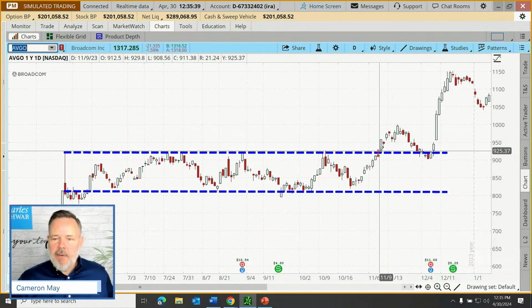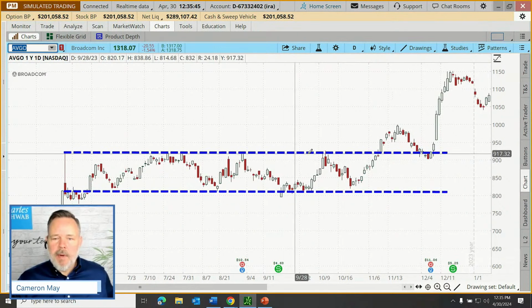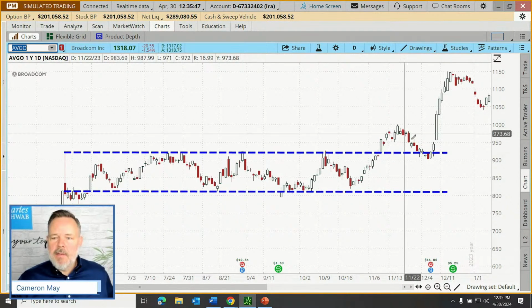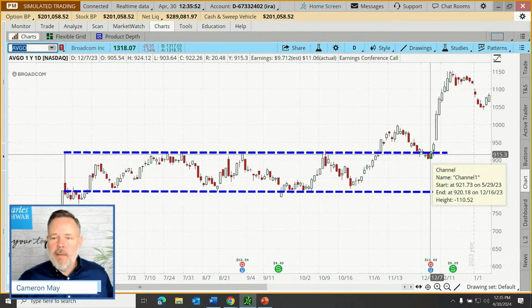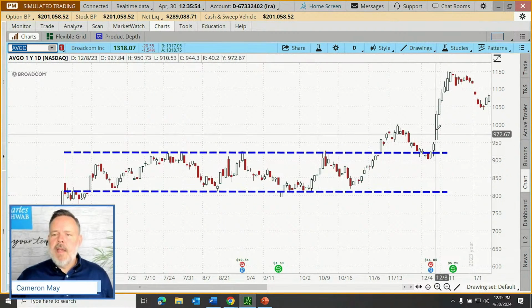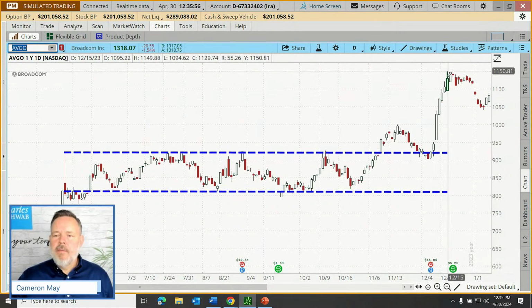We moved above that range. And we might have said, well, using our techniques that we've already learned, maybe our previous price ceiling may act as a new price floor. And that might tell us where support is likely to be. But then our stock really took off. Look at this.